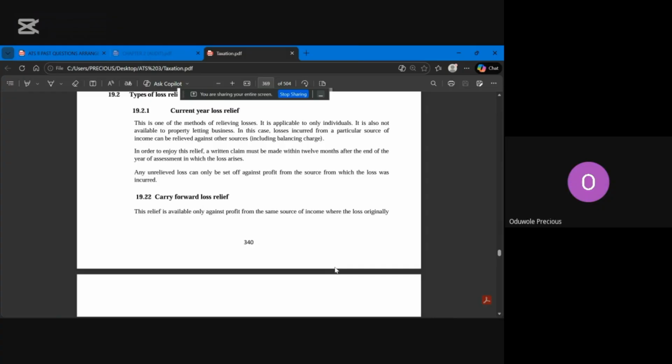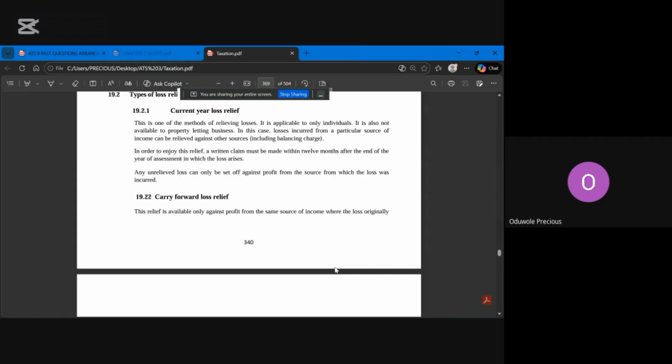So I will now go again to 2028. That's the meaning of carried forward. You can still push it forward until you see profit. When you now see that profit, you remove all the loss from the profit. But one of the things that will happen is that the loss will accumulate. You'll be adding it together, adding it together. So when there is a profit, you will remove it from the profit. Yes, sir. That's for loss relief using PYB.